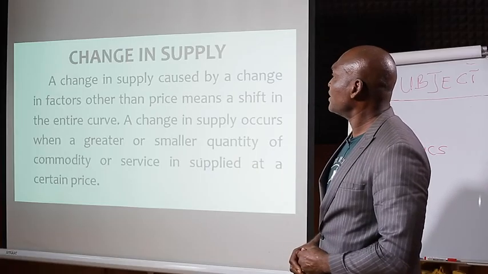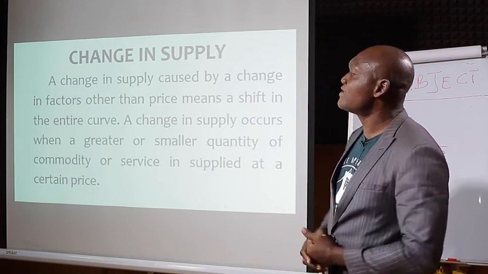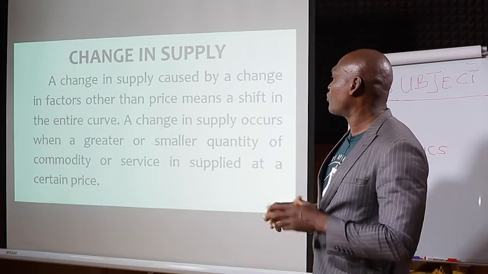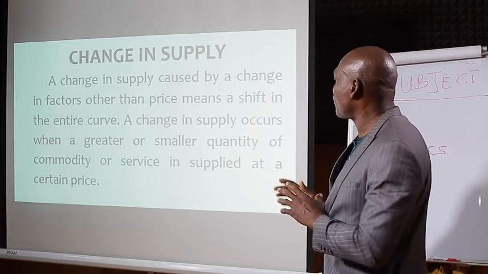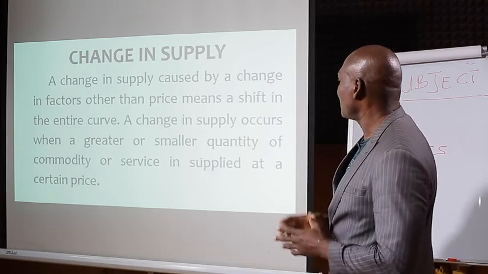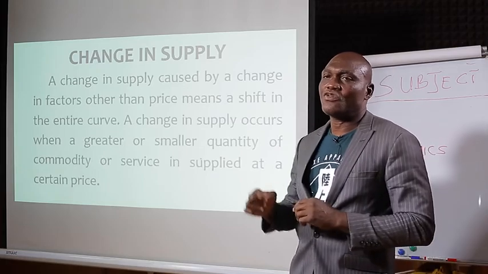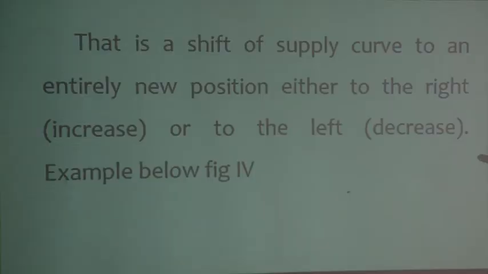Change in supply. A change in supply caused by change in factors other than price means a shift in the entire supply curve to an entirely new curve. A change in supply occurs when a greater or smaller quantity of a commodity or service is supplied at a certain price. That is change in supply: a shift of the supply curve to an entirely new position, either to the right, which is increase, or to the left, which is decrease.